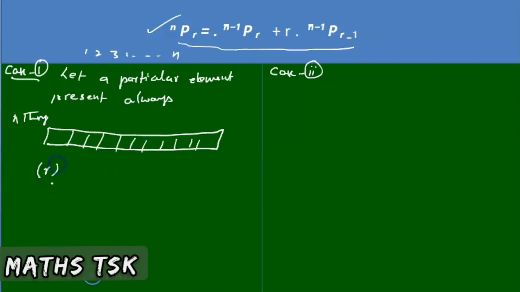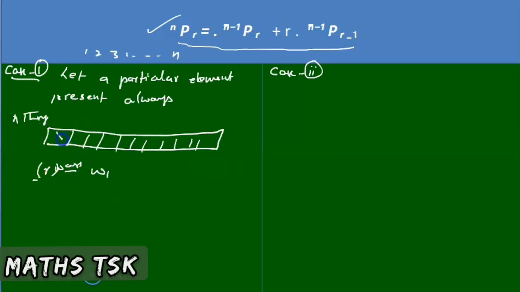Work 1 is completed. What is work 1? A particular element or particular person is taken and arranged in these r places. I can arrange it here, or here, in r ways. It can be done in r ways. W1 is r ways.